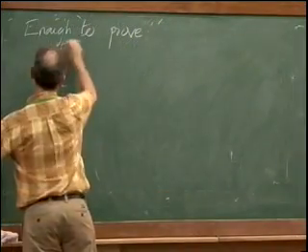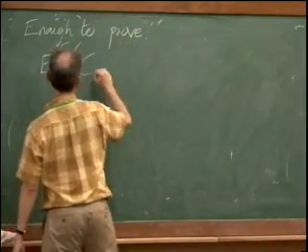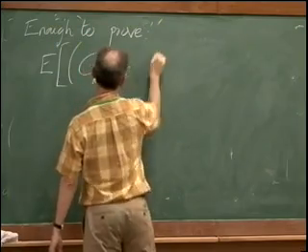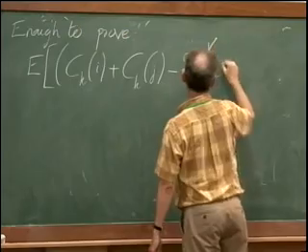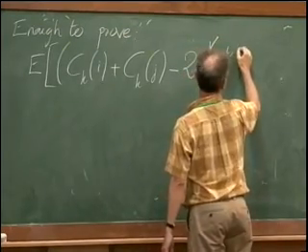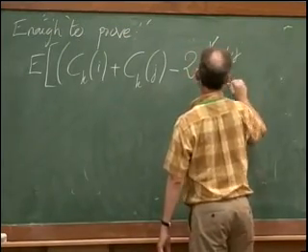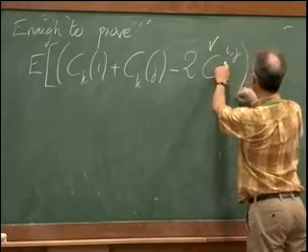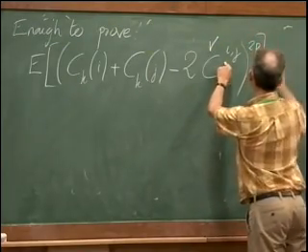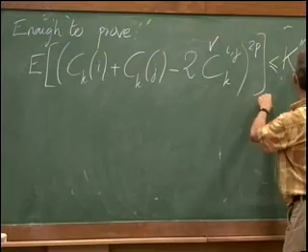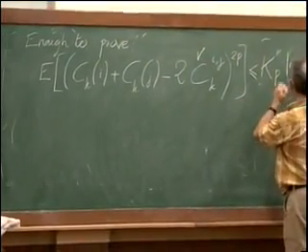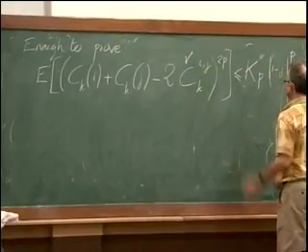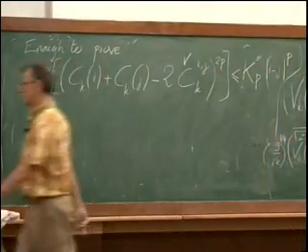That is, the expected value of ck of i plus ck of j minus twice the minimum of the contour between i and j, to the power 2p, is bounded by some constant times i minus j to the power p. This is what we want to get here.